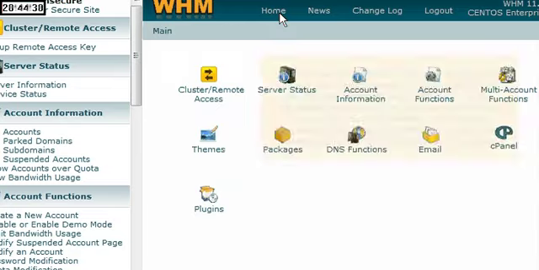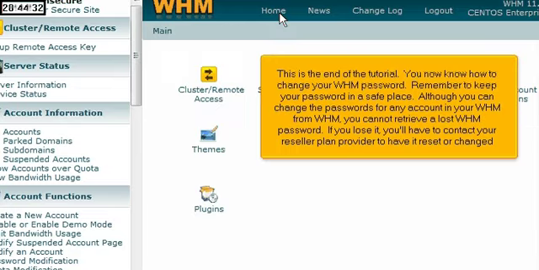This is the end of the tutorial. You now know how to change your WHM password. Remember to keep your password in a...